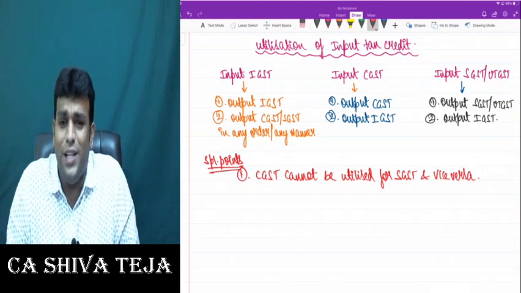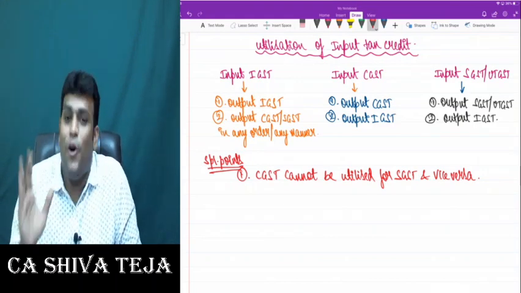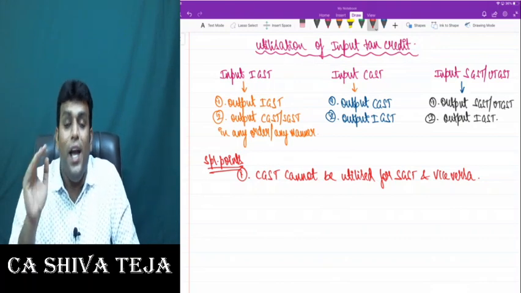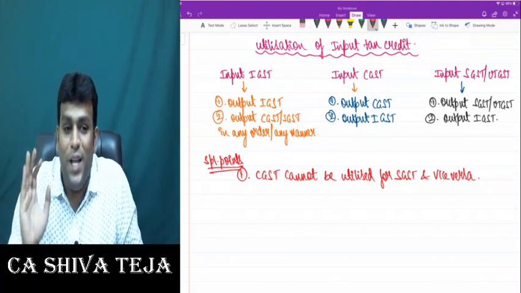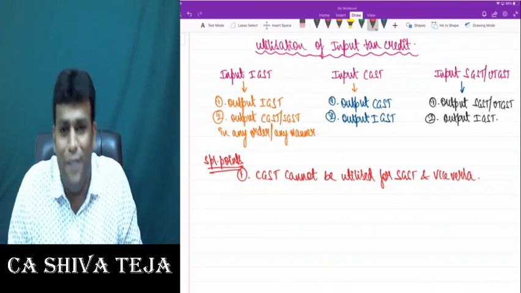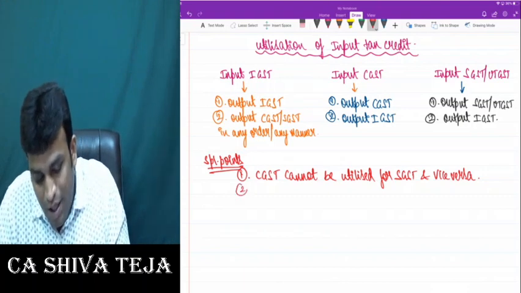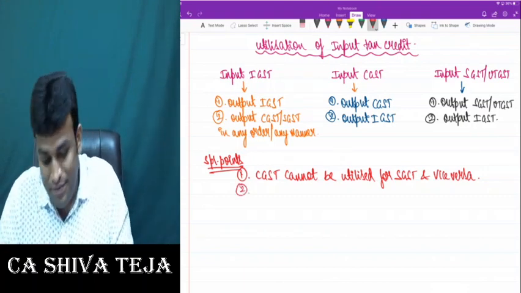Are we getting clarity, friends? One more time I repeat, CGST credit cannot be utilized for SGST and SGST credit cannot be utilized for CGST. That's one wonderful restriction they put in the law. Are we clear with this? Good. Second special point.